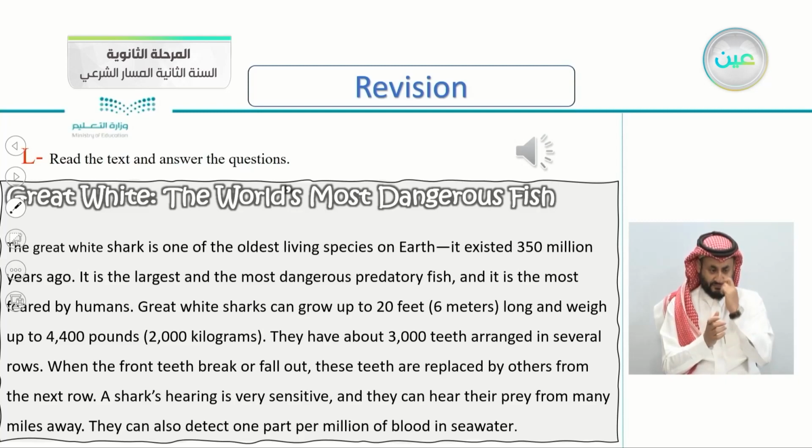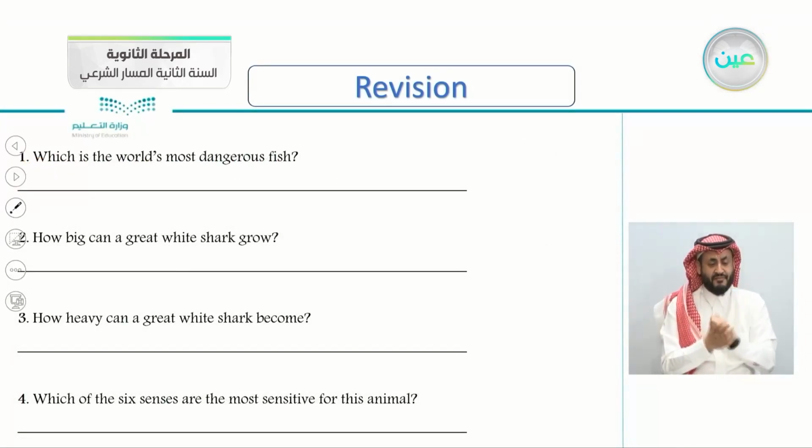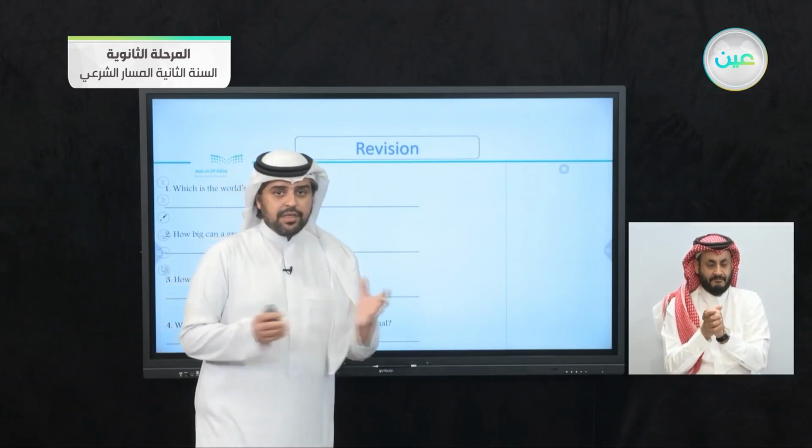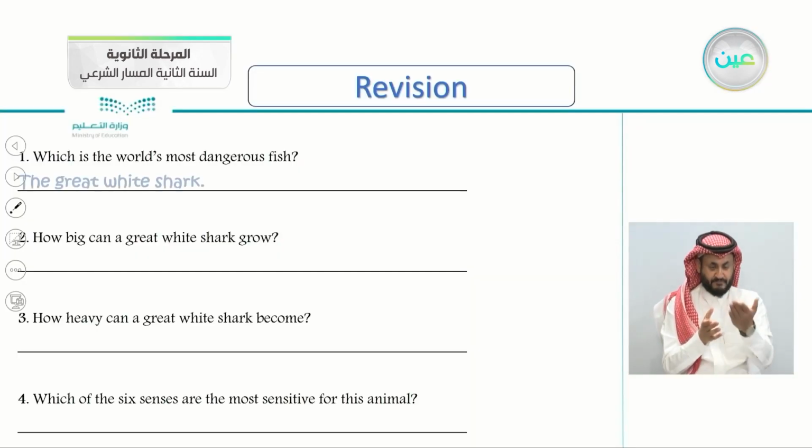So now that we have listened to this article about this dangerous animal, great white, the world's most dangerous fish, let's answer the questions here. Which is the world's most dangerous fish? I think this is an easy question. Of course, it is the great white shark.